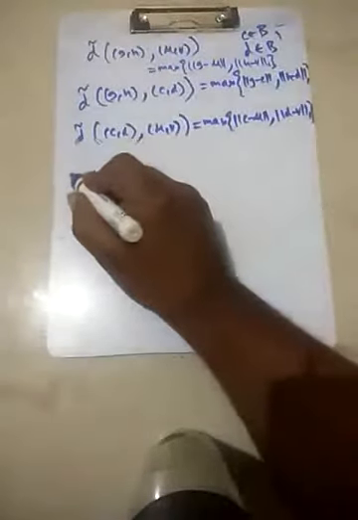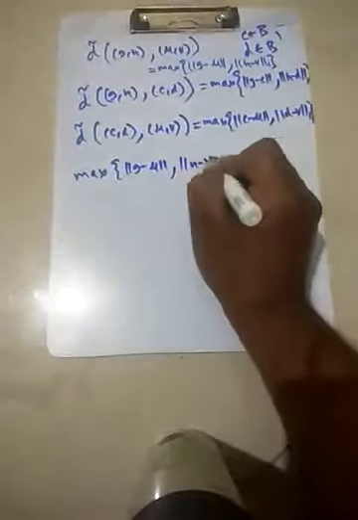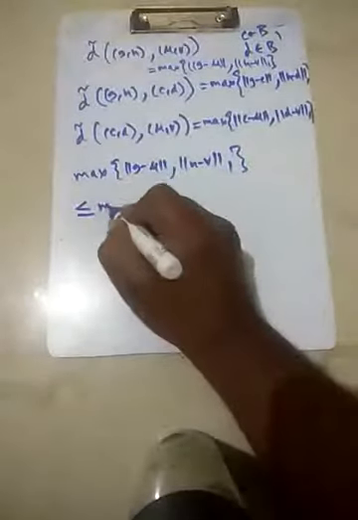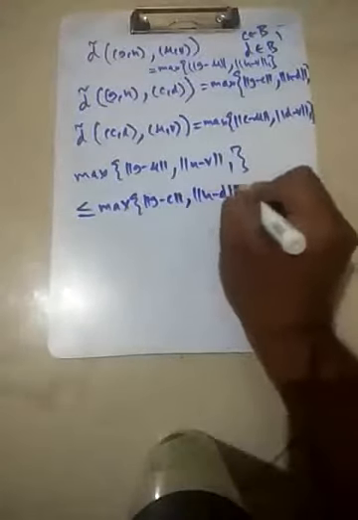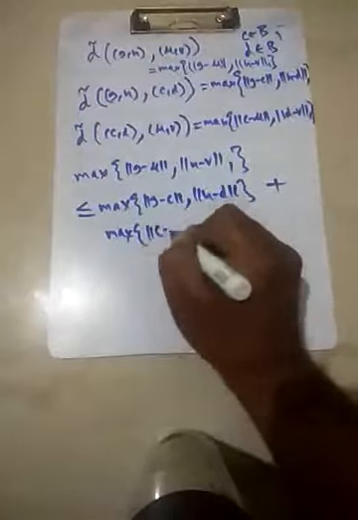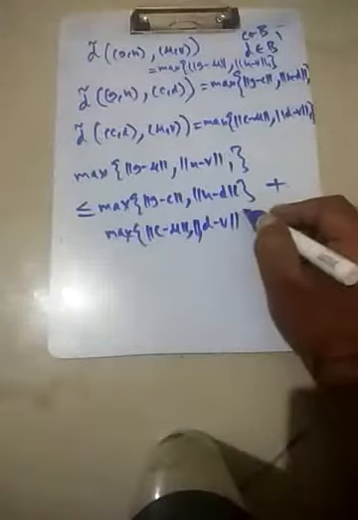Now what we are claiming is that the maximum of the norm of g minus u and the 1-norm of h minus v is less than or equal to the maximum of g minus c, h minus d, plus the maximum of c minus u, d minus v. This is our claim, what we are trying to prove.